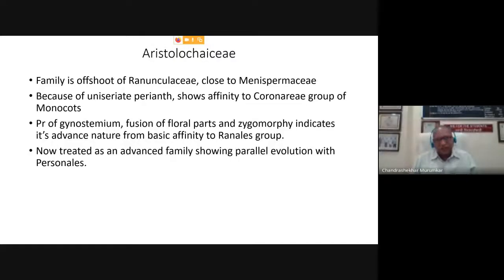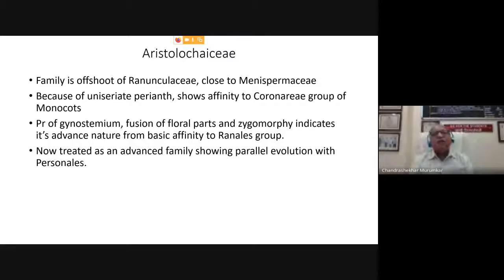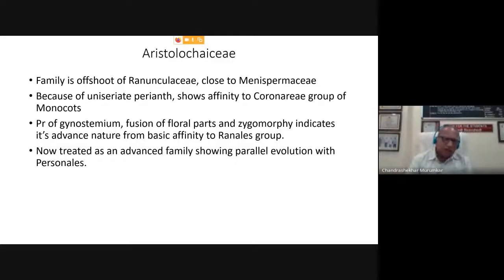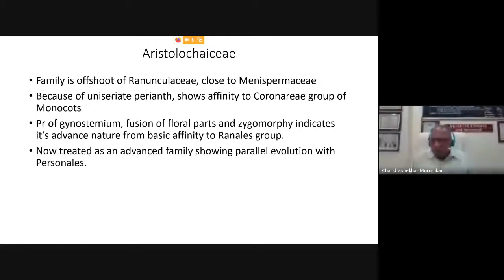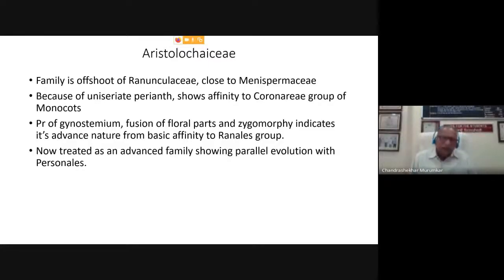Now, the Menispermaceae family belongs to the order Parietales, within Thalamiflorae, and the fruit character and seed character of Aristolochiaceae and Menispermaceae are very close to each other. And because of this, the family is showing close affinity towards the Ranunculaceae as well as towards the Menispermaceae. As far as Ranunculaceae is concerned, it is always compared with the herbaceous Ranunculaceae members, where there is a presence of perianth lobe.